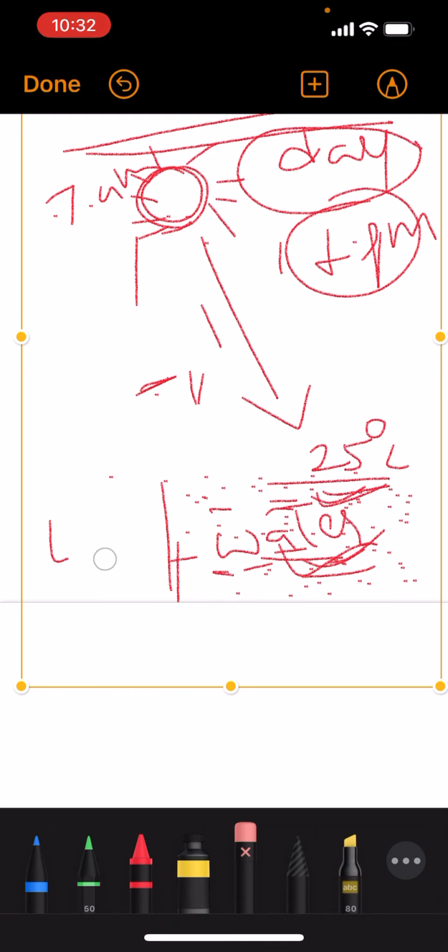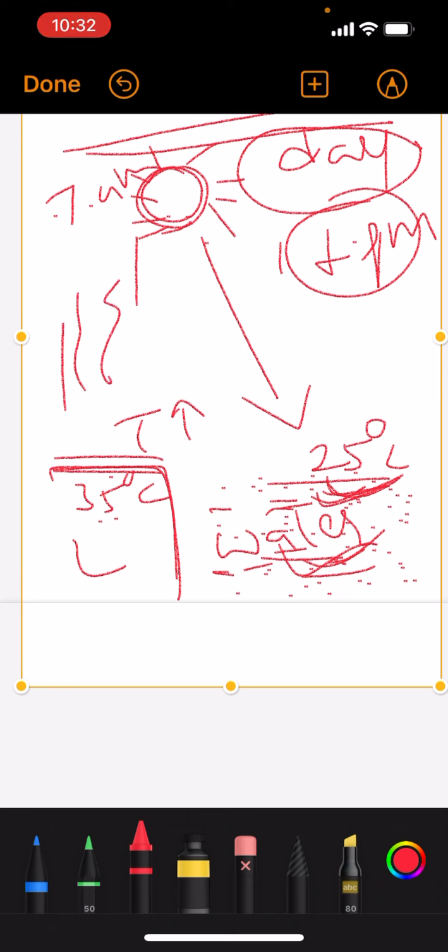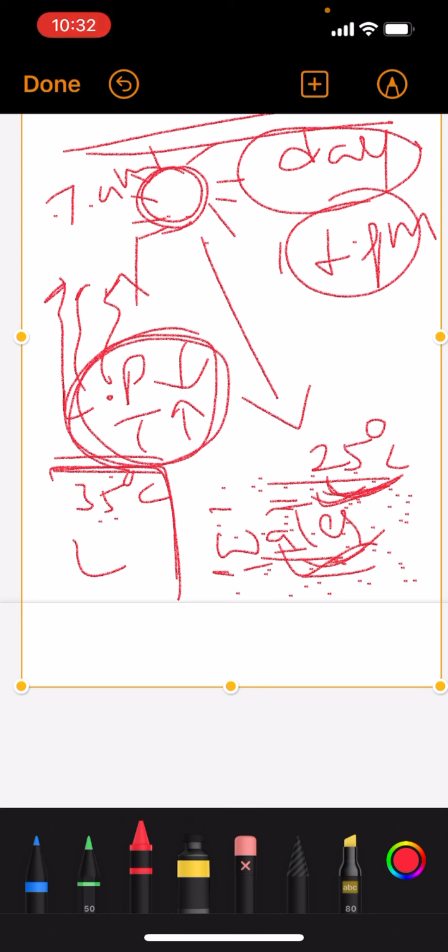See, I'll write it once again. This is the land, here 35 degrees Celsius. Compared to 25 degrees Celsius, this is high, no? Because the winds blow in the upward direction, there is a creation of a low pressure belt. That is, pressure is very low here. So this concept you understood, right, on land.